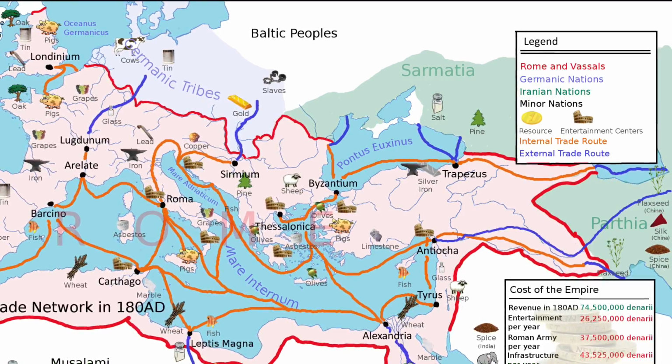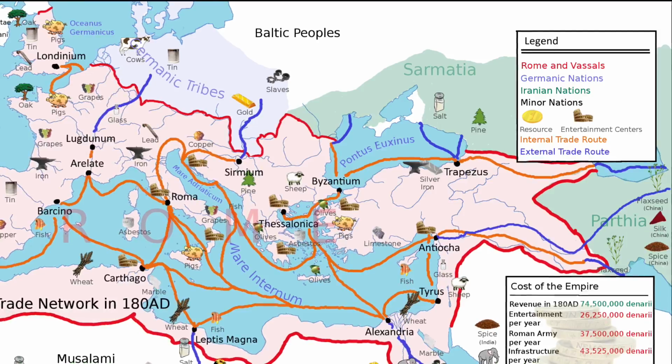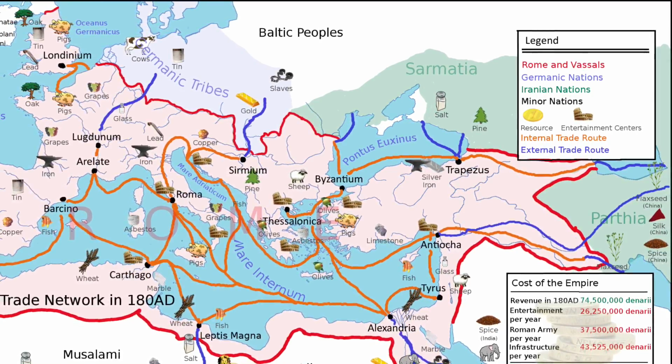When it comes to trade, Rome had vast connections. Ships from the east traveled the Mediterranean. They were known to trade with China and India, which brought their wares to many provinces and beyond.